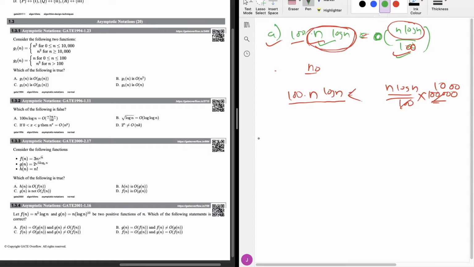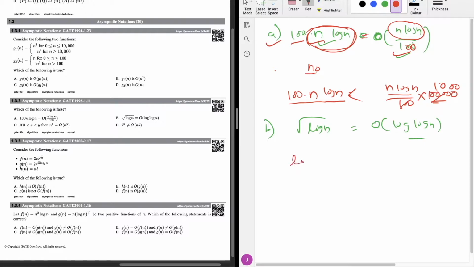Coming back to the second option, option B. It is given that log n to the power root over log n, that is log n power half, is equal to order of log n. So we have to compare these two values now.